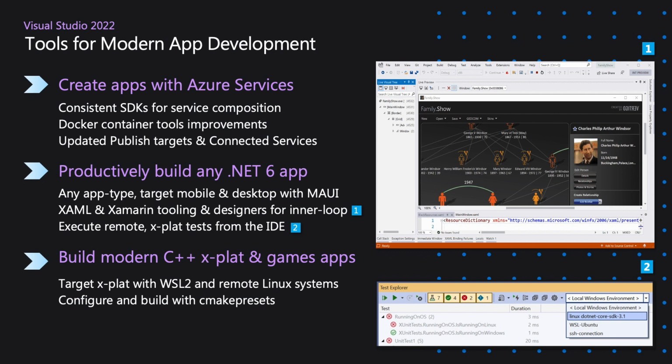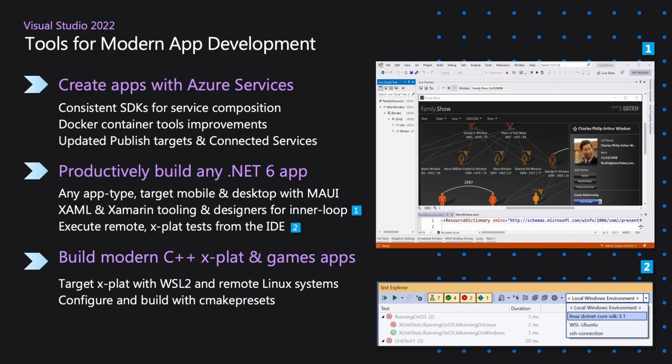Next up, .NET 6 and the native tooling that we've built in Visual Studio to help developers build any type of application using .NET 6. Quite interesting talking about that given that .NET 7 is just around the corner, but we'll focus in on 6 for today. And then finally progressing the cross-platform development story with C++ applications, embedded workloads and games.